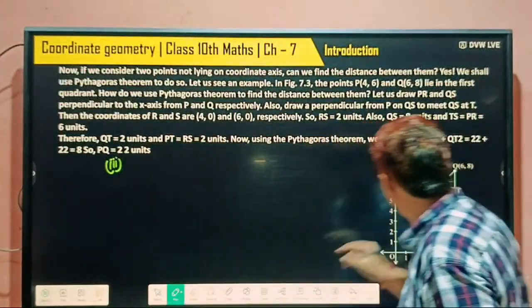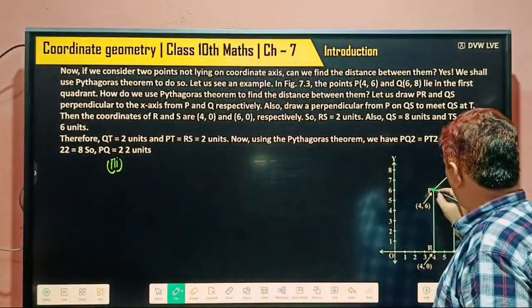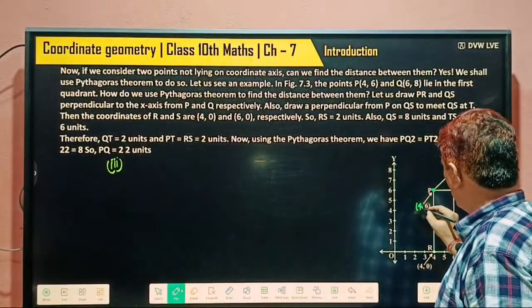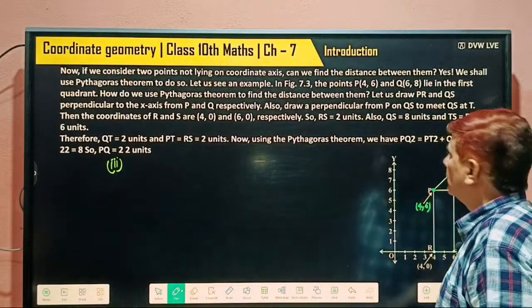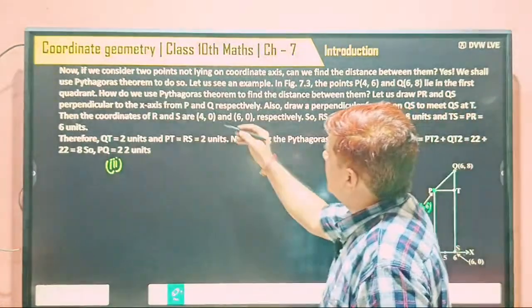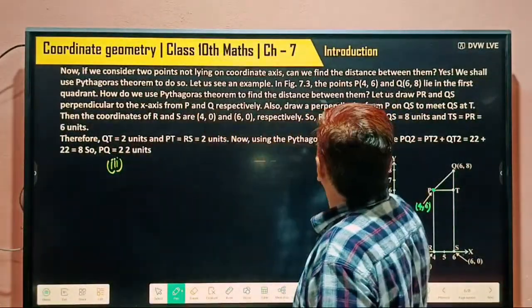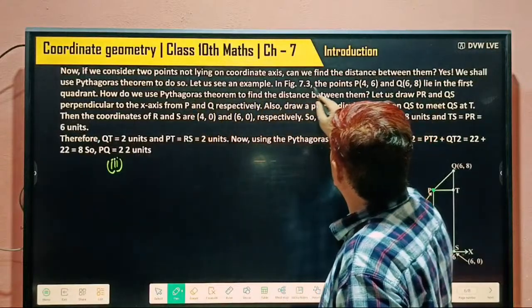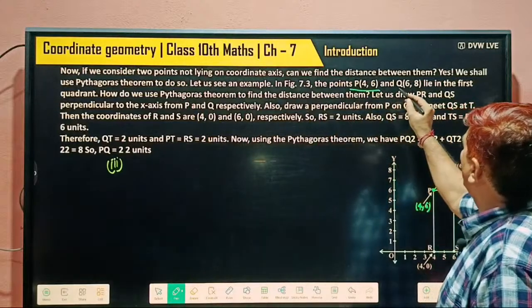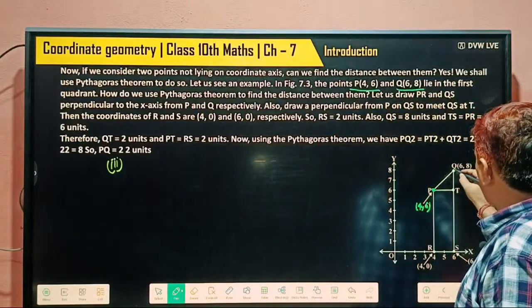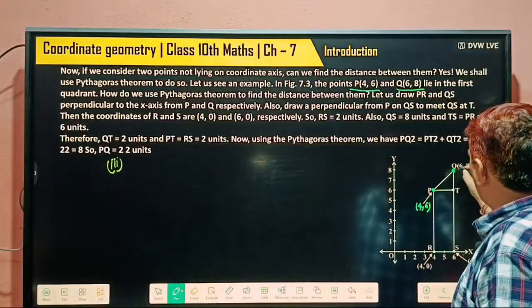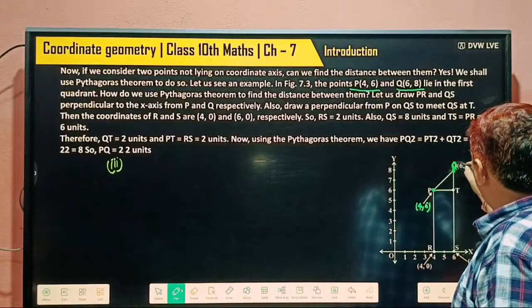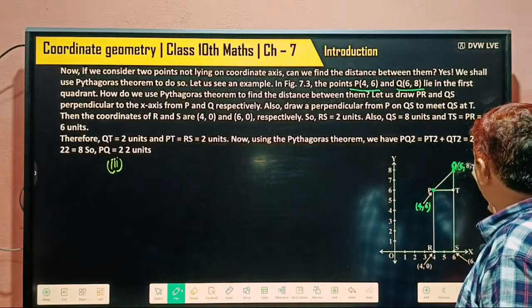What type of points? Whose coordinates are 4 and 6. And so to do so, let us take an example in the figure: the point P and the point Q. Another point is Q, which we have taken, whose coordinates are 6 and 8.